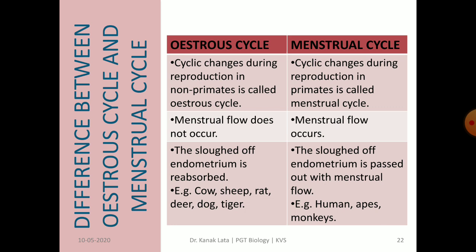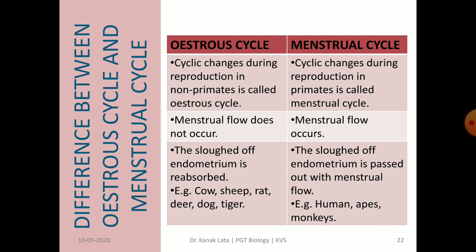Whereas the cyclic changes in primates during sexual reproduction are called menstrual cycle. In non-primates it is oestrous cycle, and in primates it is menstrual cycle. In oestrous cycle, menstrual flow does not occur, whereas in case of menstrual cycle, menstrual flow occurs.